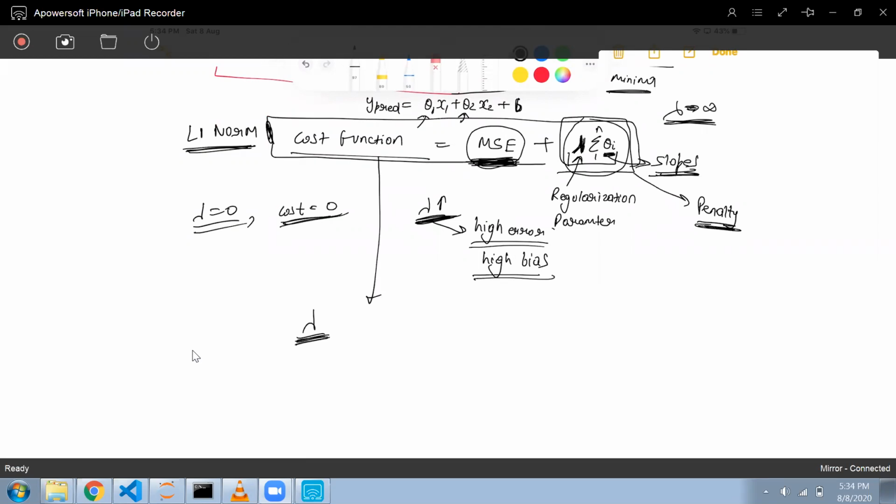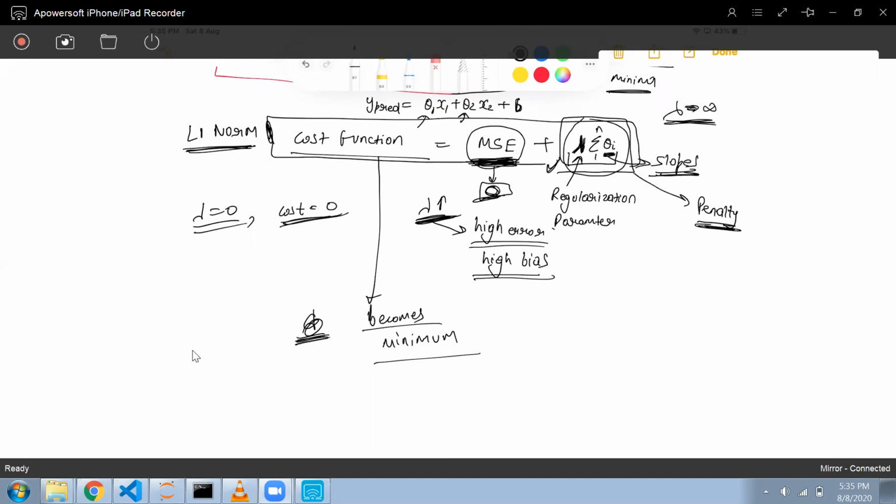That is, this cost function should become minimum. I need to minimize both the terms.